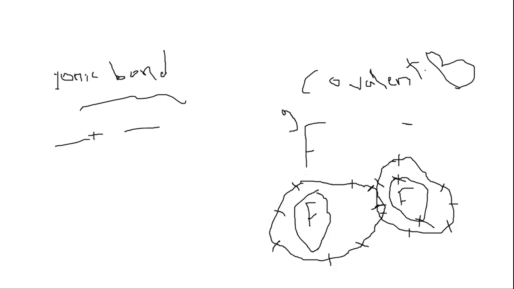So now the two fluorine atoms become more stable. Each fluorine atom shares one electron between them. So the shared electrons between the fluorine atoms form a bond between them. This bond is called a covalent bond.